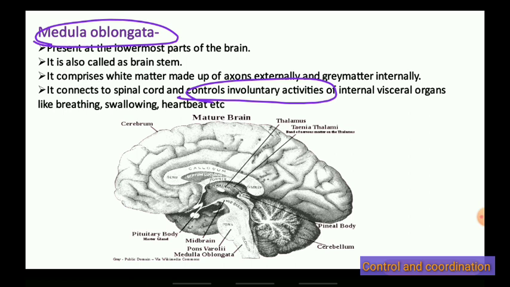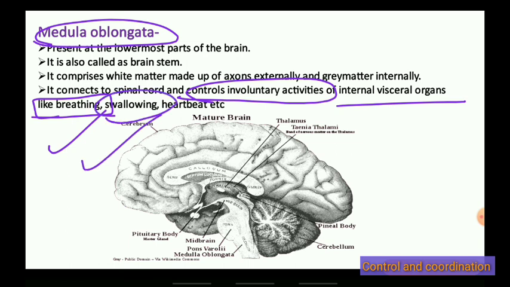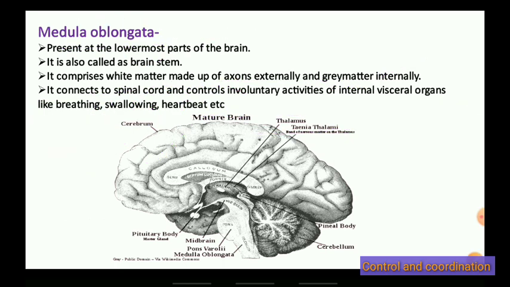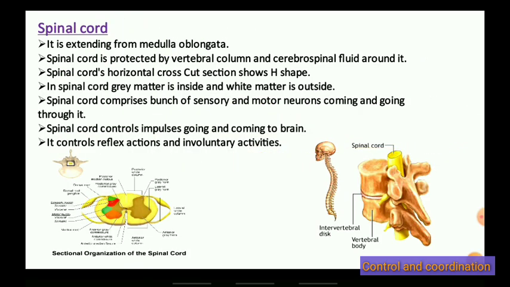like our internal organs, the visceral organs, like lungs. Medulla oblongata helps in breathing. It helps in swallowing the food, that is a peristaltic movement. It helps our heartbeat. So whatever the internal organs are there, visceral organs are also called internal organs, they are controlled by the medulla oblongata. Hope it is clear. Let us talk about the next, spinal cord.